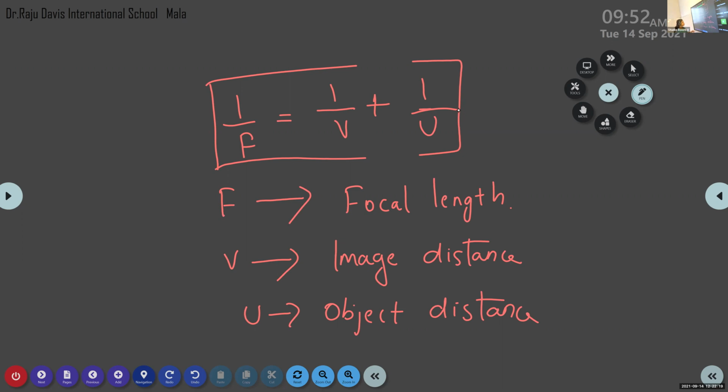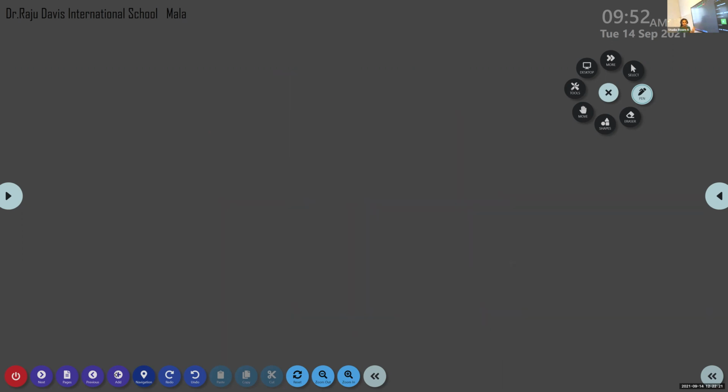The next is the magnification formula, along with the mirror formula. What is our magnification formula? M is equal to height of the image by height of the object, that is, M is equal to H dash by H. One more equation is there: M is equal to negative V by U. In the case of mirror, magnification M is equal to negative V by U. In the case of lens, it becomes positive V by U.